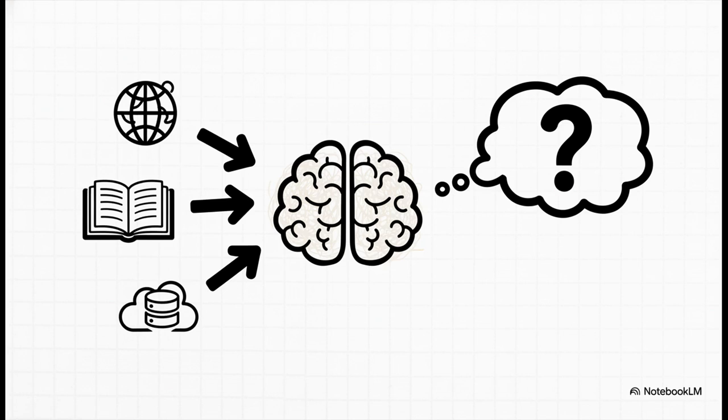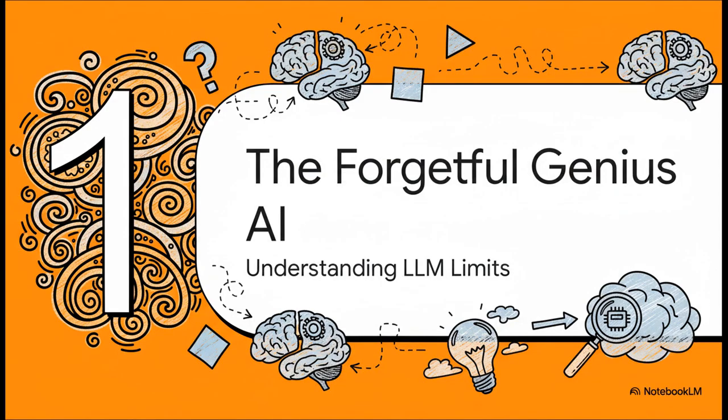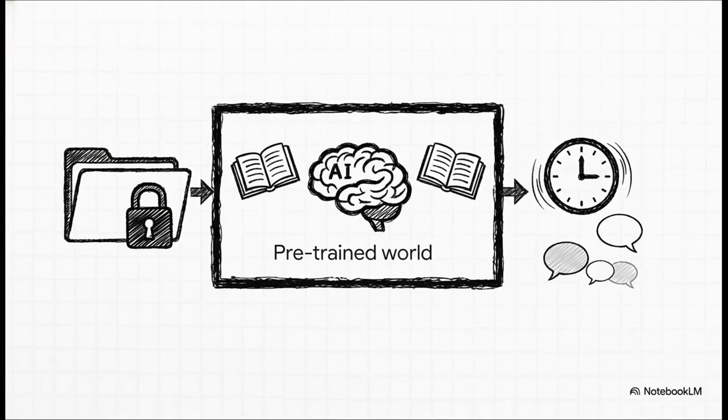That AI has this massive general knowledge, but when it comes to you and your private data, it's got total amnesia. So, to really wrap our heads around the solution, we first have to understand the problem. We need to get into the limits of these forgetful geniuses. Yep, I'm talking about the large language models, or LLMs, that are the brains behind these AI tools. You can think of a powerful LLM like a genius who's been locked in a library their whole life. They've read every book in there, that's their training data, but that's it.